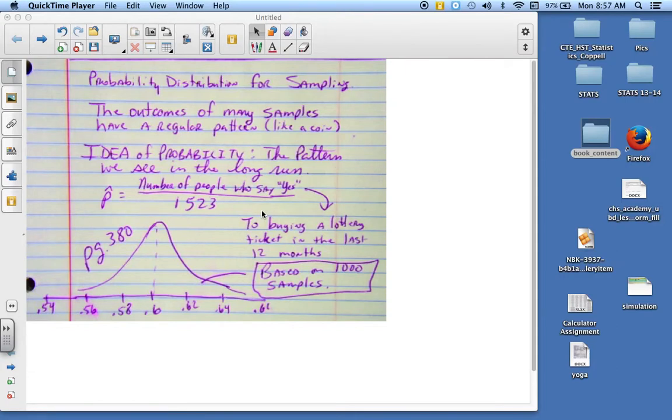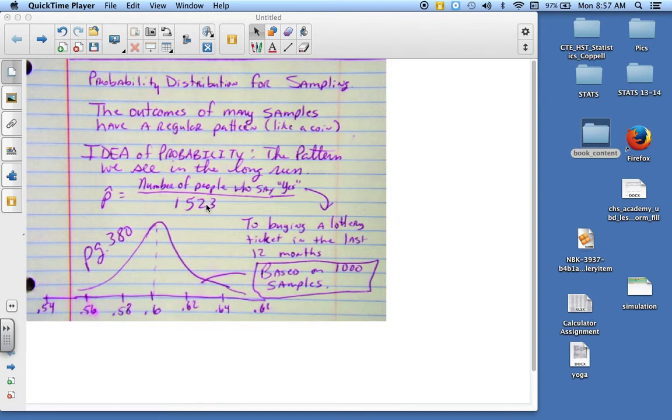All right, good morning. I'm going to go over briefly probability distribution for sampling. The outcomes of many samples have a regular pattern, sort of like a coin. And the idea of probability is the pattern we see in the long run. So for instance, if I were to ask